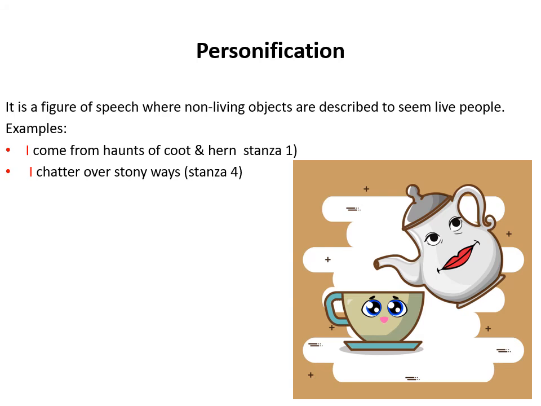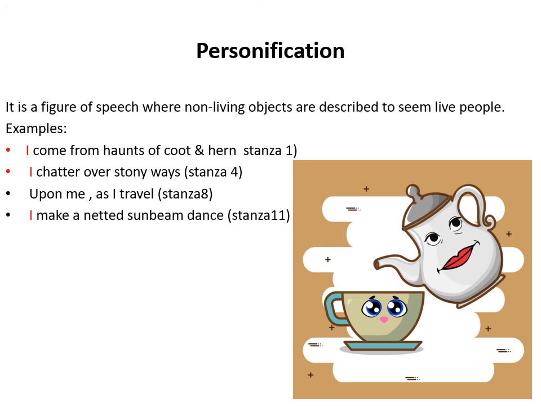Now let's have one more example. I chatter over stony ways. It means the brook is chattering with stony ways. जितने भी रास्ते हैं उनसे बात कर रही है. It means chattering is also the virtue of living things, living beings. Upon me as I travel. Traveling is the quality of living things. Living जो things होती हैं, they are doing this quality, not by the non-living things. It means it is personified. Who is personified there? The brook is personified here.